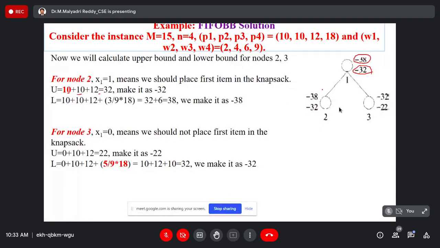X1 is, that means here one more question. For this space there are only 2 children, but not 3. Why? Why not keep 3? Sir, that is not the rule. What is the rule? It is not a binary tree. Binary tree means only 2 children, but it is a state space tree. Multiple children are also possible. But here we are taking only 2 children.